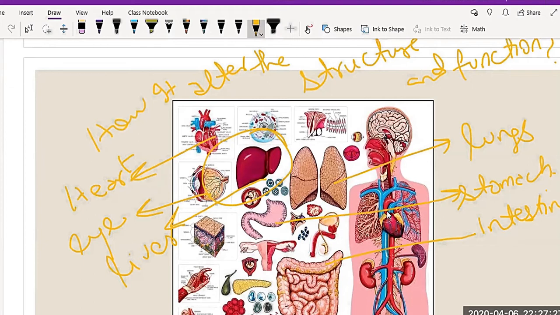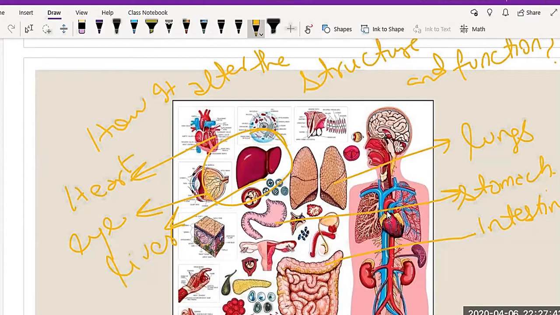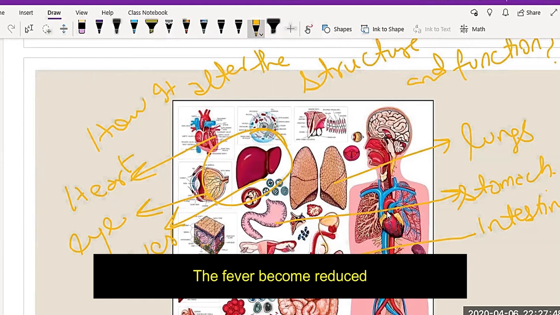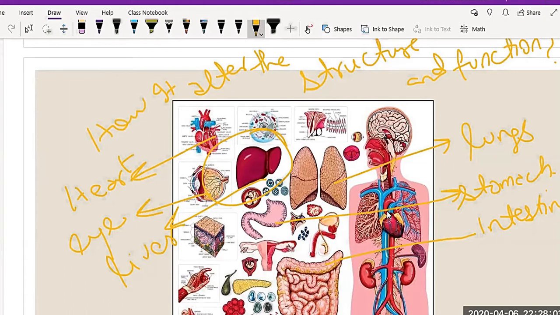I'm not going to tell you the medical terms in detail, but in simple terms, a drug at high dose affects your liver. If you have a high fever and take paracetamol, your fever is reduced because it helps reduce body temperature by improving thermoregulation, which I'm not going to discuss. That's how it affects our body.